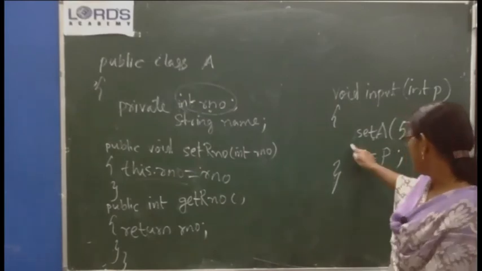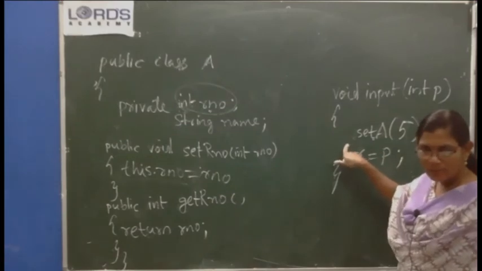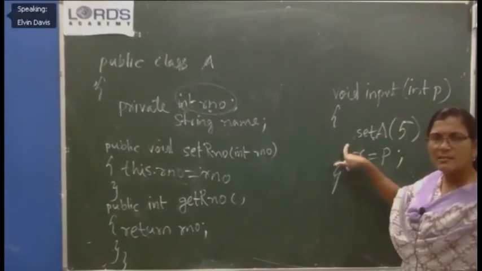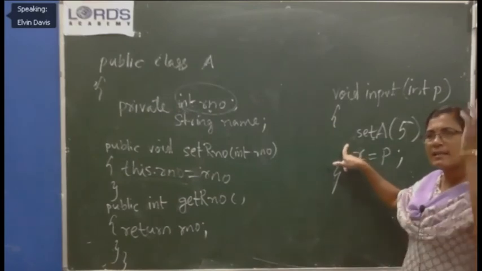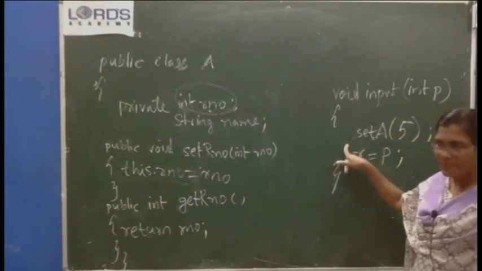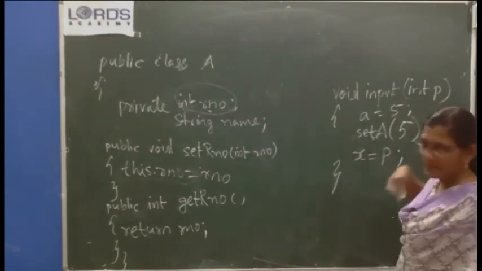Understood? So we can access directly, give the value to the class in the child class itself. In the child class, all the variables and methods can be accessed. But A is private. If A was not private, A equal to 5 was possible.